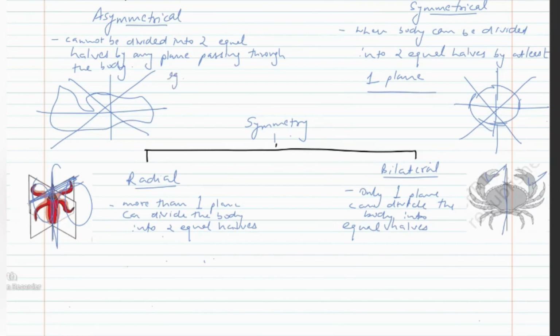So as an example of asymmetrical animals, we have poriferans. Poriferans exhibit asymmetry. Radial symmetry is seen in coelenterates, and bilateral symmetry is seen from platyhelminths onwards.